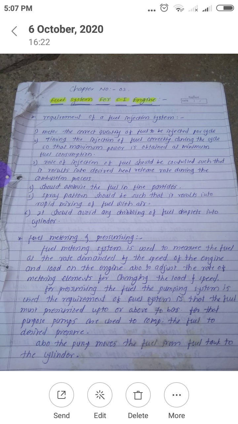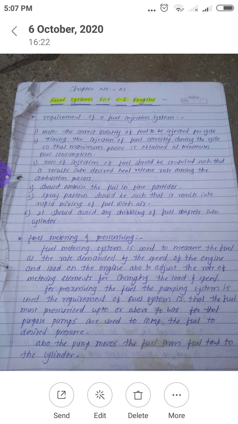The next requirement is that the rate of injection of fuel should be controlled such that it results in the desired heat release rate during the combustion process. Whatever the fuel injection system is, it should be able to regulate the quantity of fuel as per the requirement.